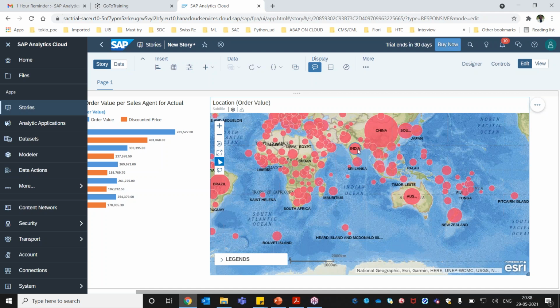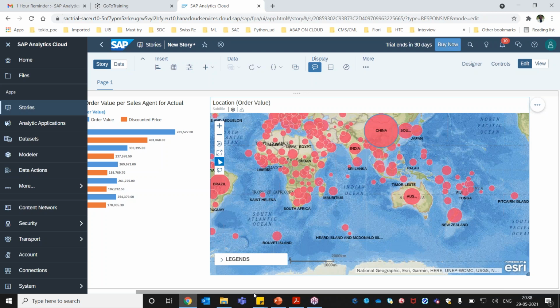You can see a small pop-up is coming, and this represents the order amount. This is the order value for China. So the higher the order value, the higher the bubble size. We can design the color and bubble size, and there is a lot of styling that we are going to learn in our session here.